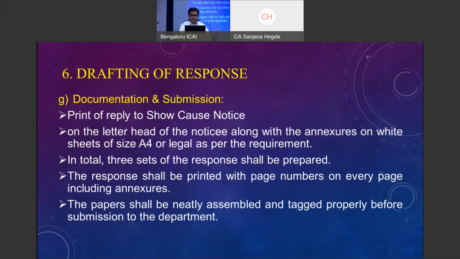Whatever annexures are required need to be attached, and it should be prepared in 3 sets. One for the department submission, one for the assessee, and one copy for us.